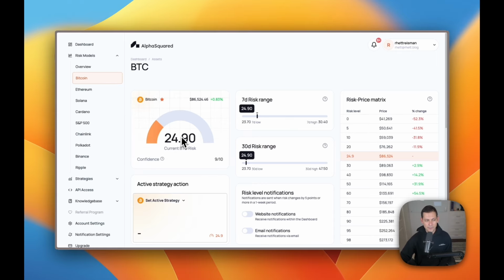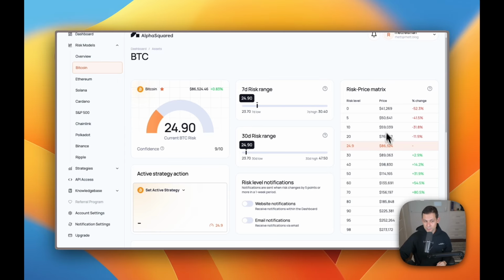The first thing that's gonna pop out to you is this big current BTC risk number. So you can see that as of today, the BTC current risk is about 25, which you'll see is towards the low end of the 7-day risk range and super towards the low end of the 30-day risk range, which is between 23 here and all the way up to 50.